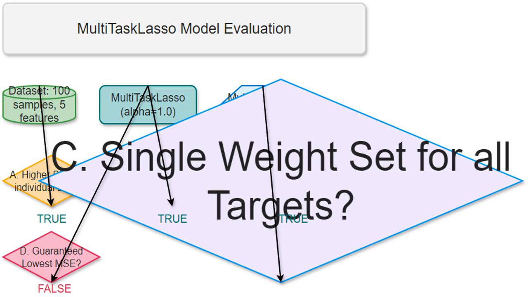I'm investigating whether MultiTaskLasso uses one set of weights for all target variables or separate sets. The defining characteristic of MultiTaskLasso is that it does use a single set of weights.